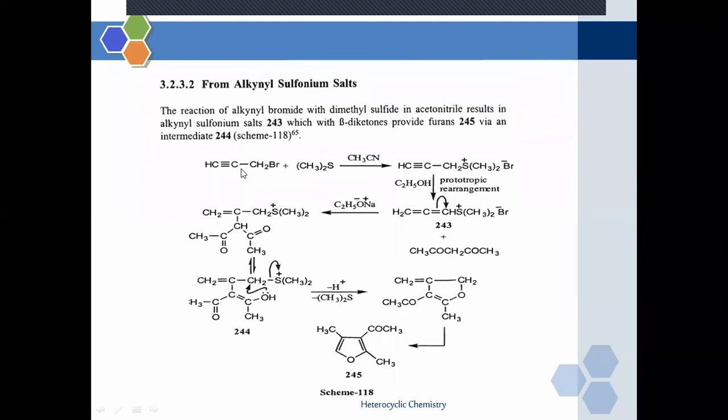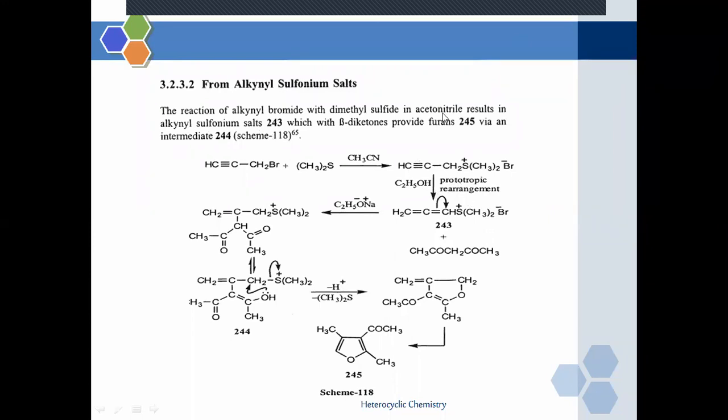So this is the mechanism of the reaction. Cyclization of alkynes: dimethyl sulfide will react with the alkynyl bromide, and they require the presence of acetonitrile. They will form an intermediate compound, that is alkynyl sulfonium salts.